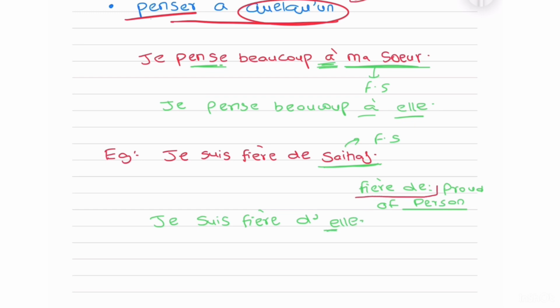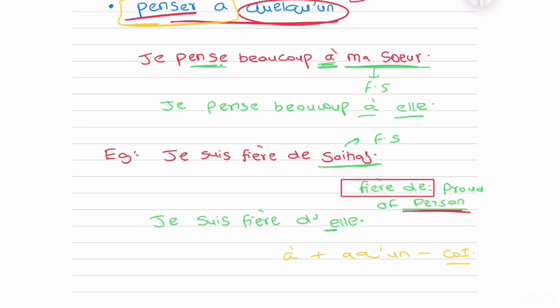There's also an expression that comes a lot with pronom tonique, especially if it is proud of a person. Then we'll use tonique. Now, before we end tonique, you need to be very clear that generally when we talk about our family, that is the preposition à plus someone, the rule is that we use COI. That is true in every single case except penser à.